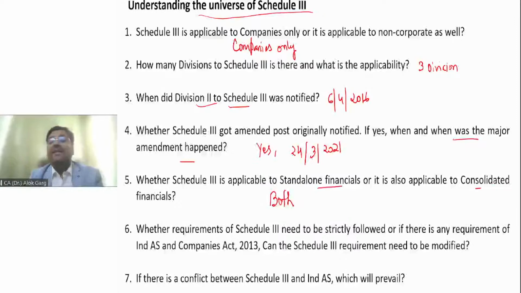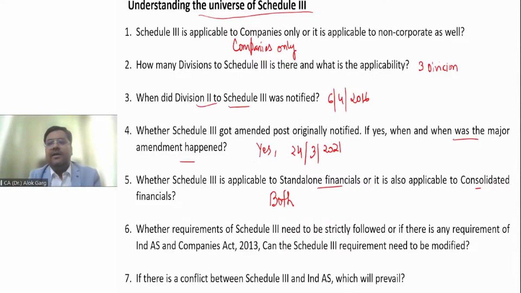So the question is, can the Schedule 3 requirement be modified? So as an auditor, for example, Namrata is an auditor of a company. She went to the audit of a financial statement. Management is saying, see, Schedule 3 only talks about 10% and our value is less than 10%, we will not do any disclosure. But Namrata is an expert chartered accountant.